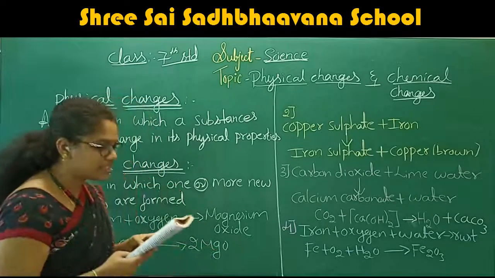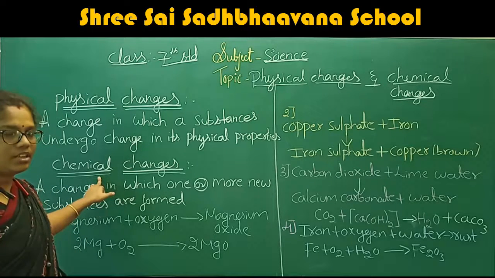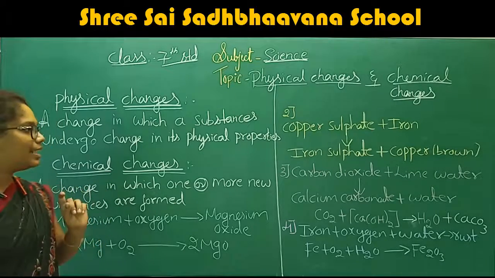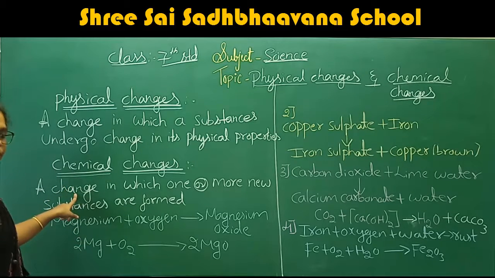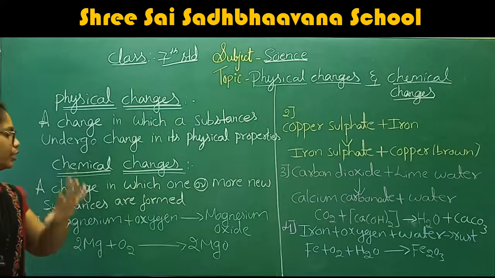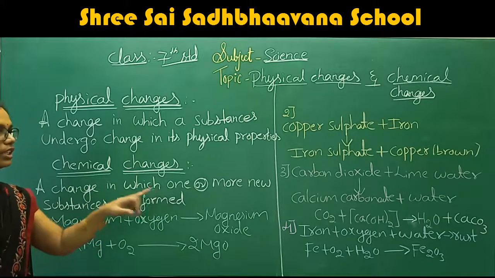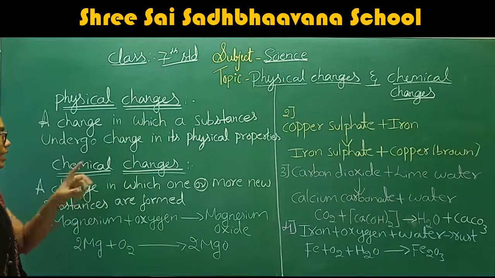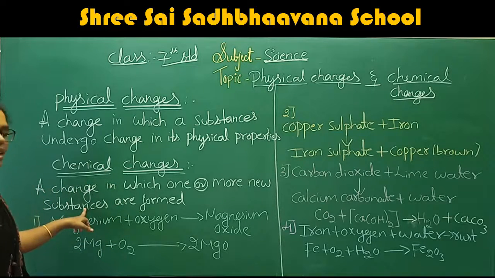Now we are going to discuss the definition of the chemical changes. What is exactly the definition of the chemical changes? We can tell now: a change in which one or more new substances are formed. If you see examples 1, 2, 3, 4, in those 4 activities, you can tell a change in which one or more new substances are formed.